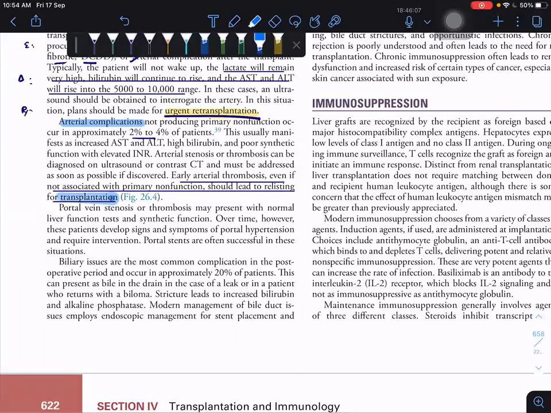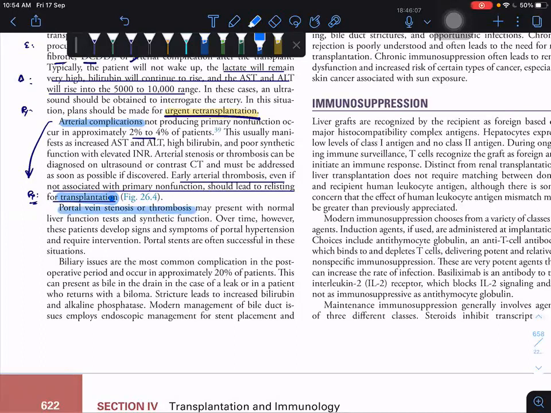So it's very important: for hepatic artery thrombosis you have to go for retransplantation, but in case of portal vein thrombosis, you can wait.